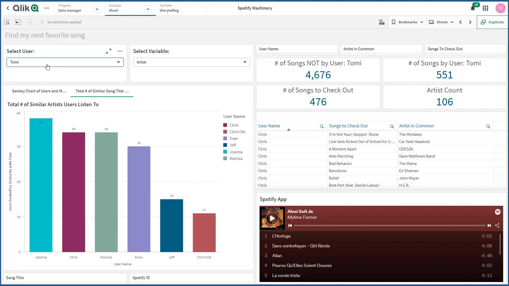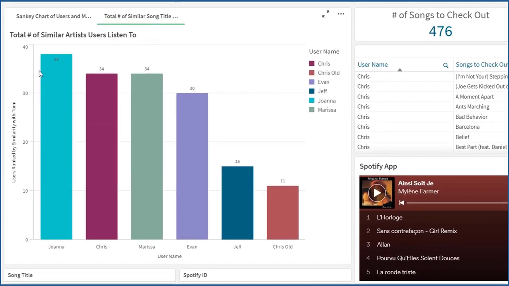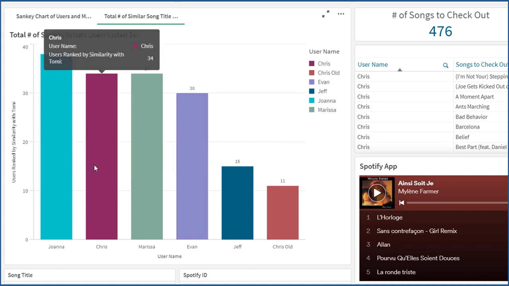Right now I'm looking at me for artists, and I can see I have 551 songs added to my Spotify account, and I have 106 artists. I can see Joanna has a lot more artists in common than my other friends. She has 38 artists in common with me, Chris, and so forth. However, again, the goal here is to see what song to check out next.